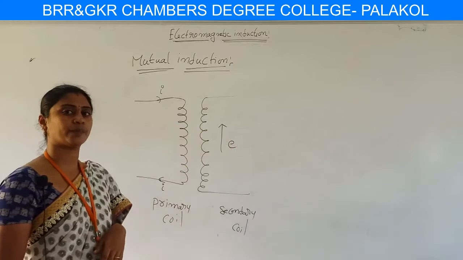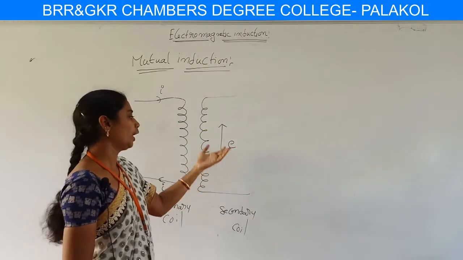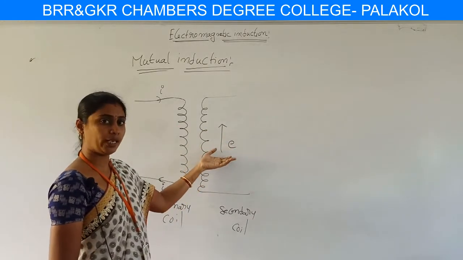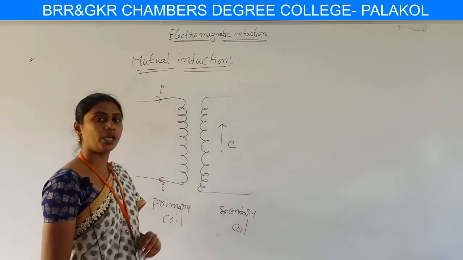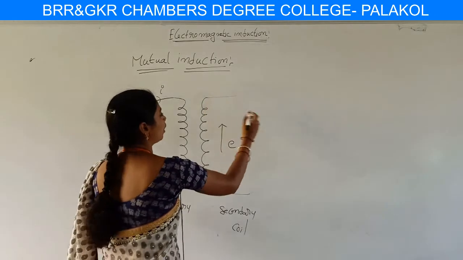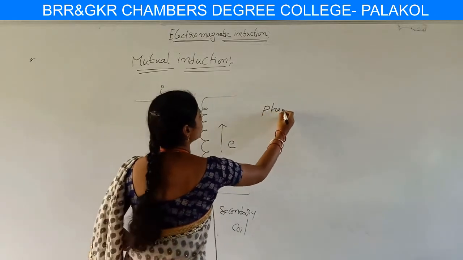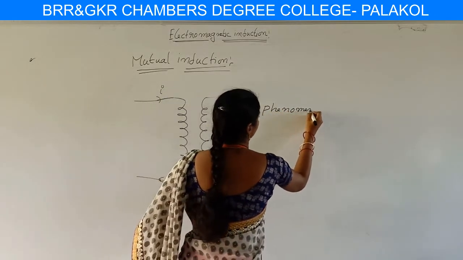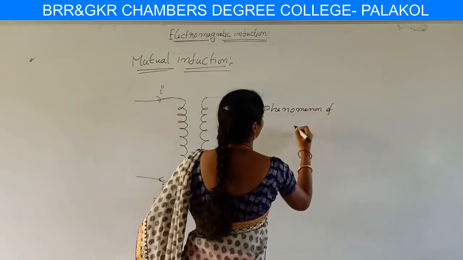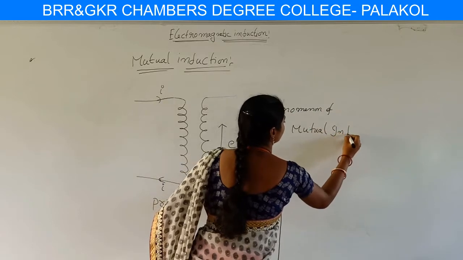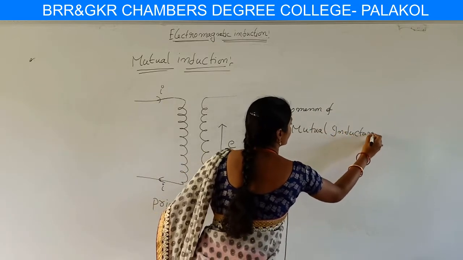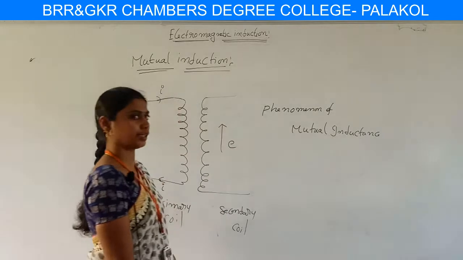Hence this phenomenon of inducement of EMF in the secondary coil by passing current through the primary coil is said to be the phenomenon of mutual inductance.